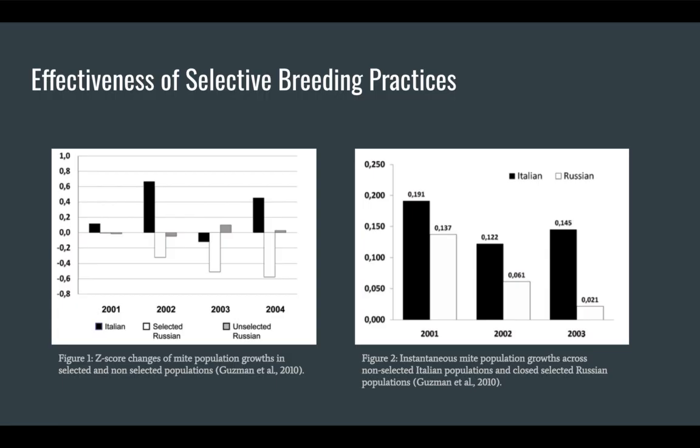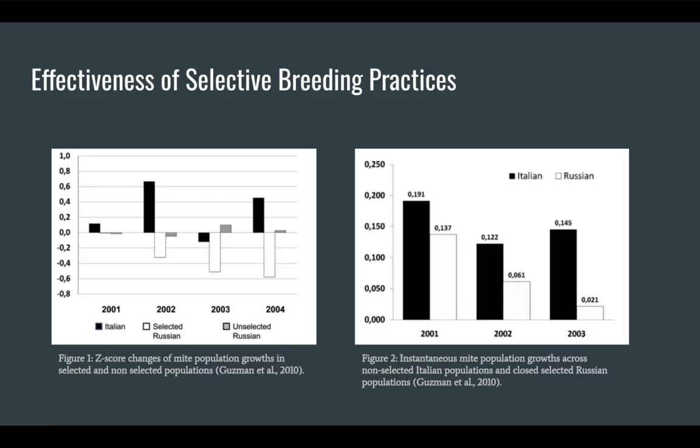Instantaneous mite population growths within the non-selective populations were also noticeably higher than the selective groups. The selective Russian group had a decrease of mite population growth annually, while the Italian group had varying growth rates, all being much more significant than the experimental group.